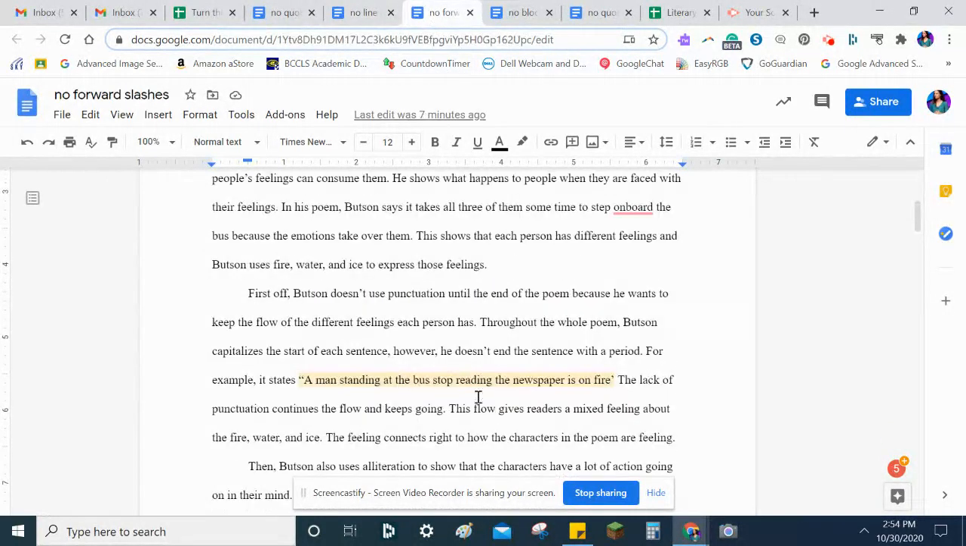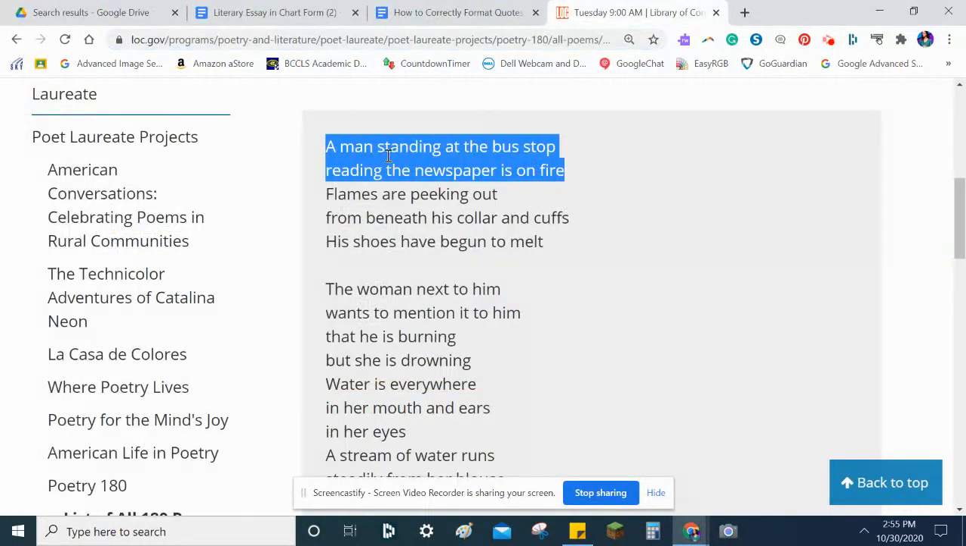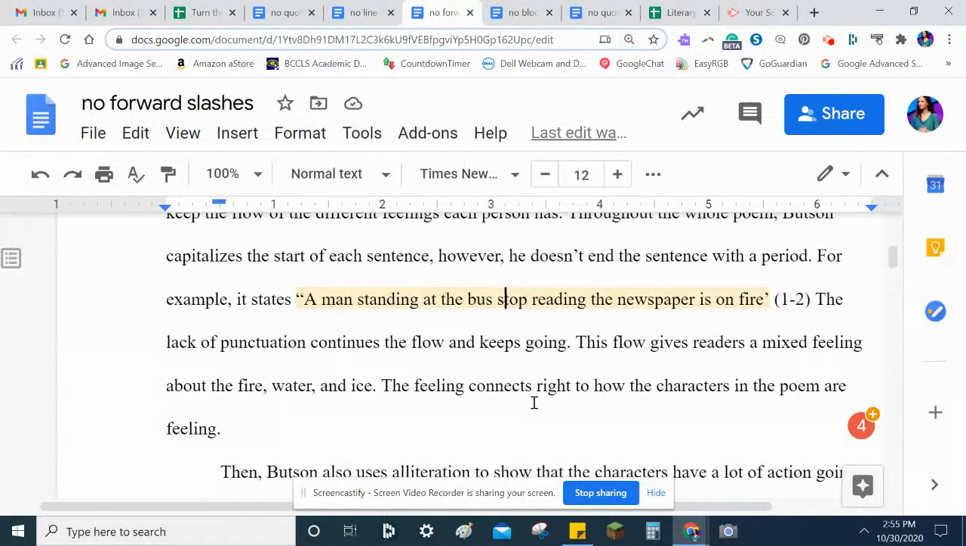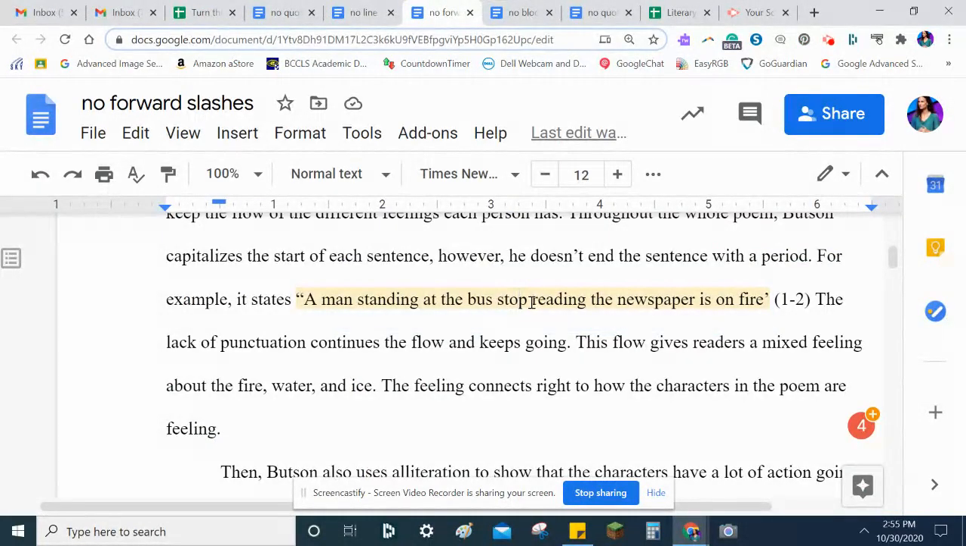Now, even if this person had line numbers, let's imagine they have line numbers now, the quote still isn't correct. Why? Because if the quote is 2 lines long, which it is here, a man standing at the bus stop reading the newspaper is on fire. See, that's 2 lines. We have to put a forward slash where the original line break used to be. Because look, the student has written it all as one continuous line here, but in the original poem, it's 2 lines. Right here is the line break. So, bam, need a forward slash.